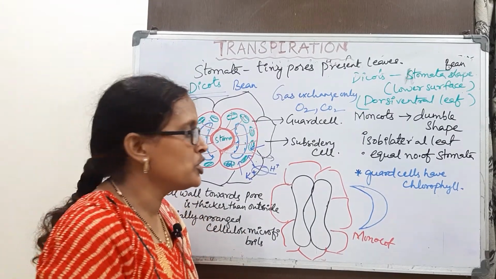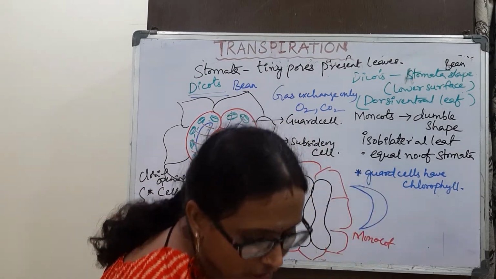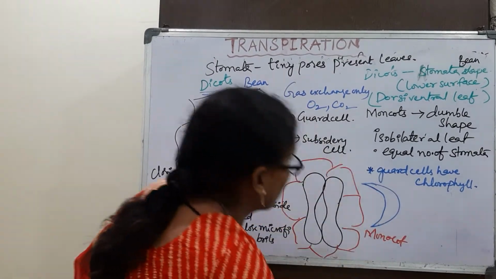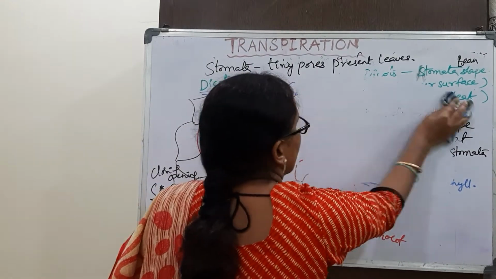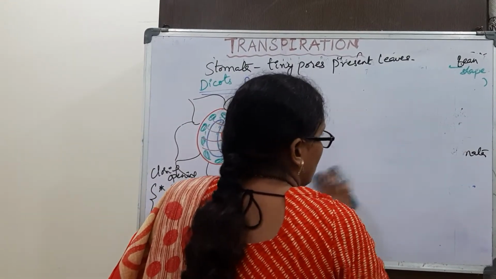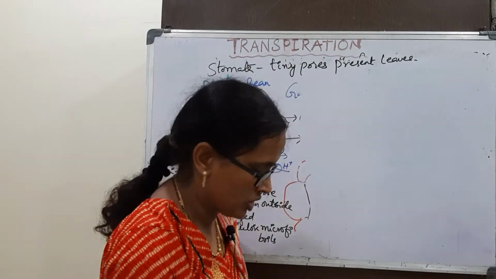And transpiration. What is the use of transpiration in plants? Is there any use of transpiration? Next, the benefits of transpiration.